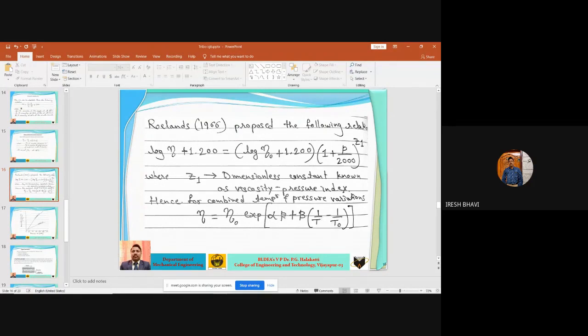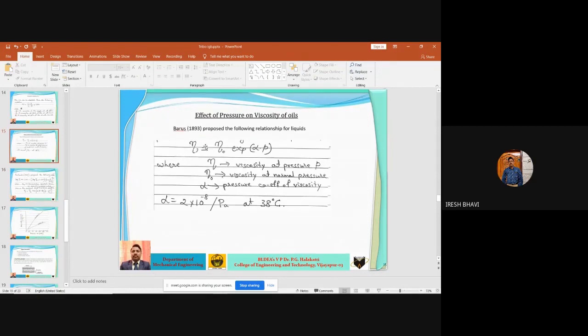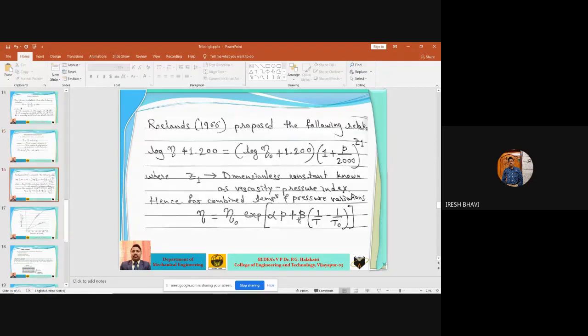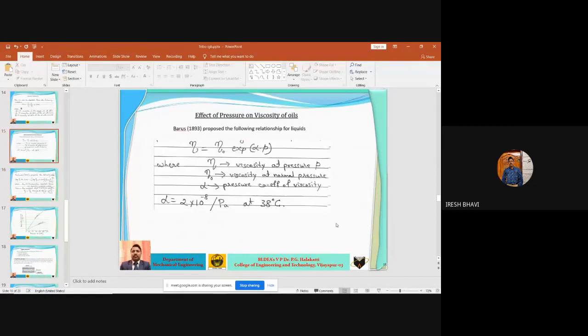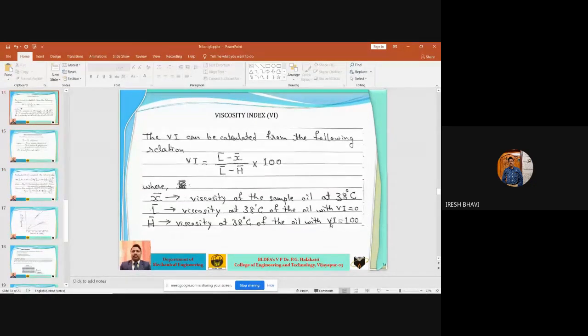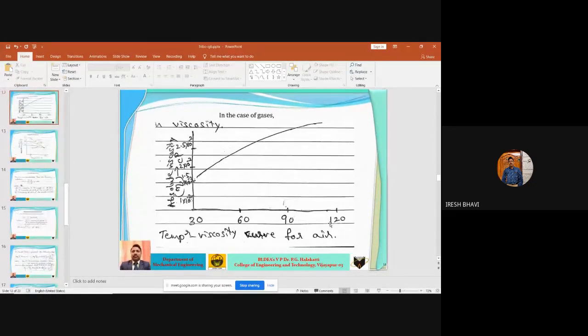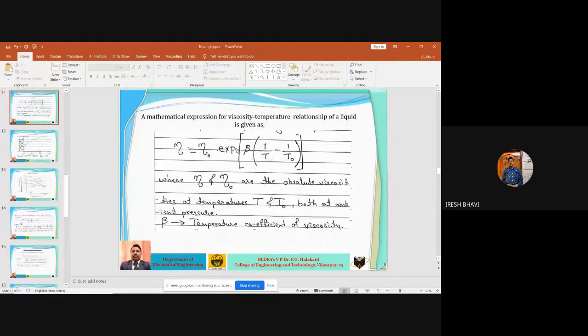Here this alpha into P is taken from these expressions. The exponent of alpha into P is from the Barus relationship, whereas this beta into bracket 1 by T minus 1 by T naught is the relationship which we have used to determine the temperature dependencies. This is the mathematical expression for the viscosity temperature relationship, which we have already discussed in the last class.